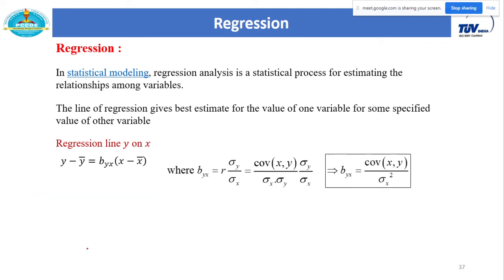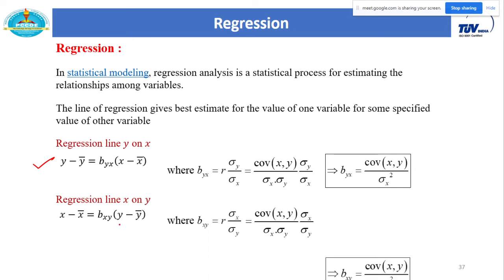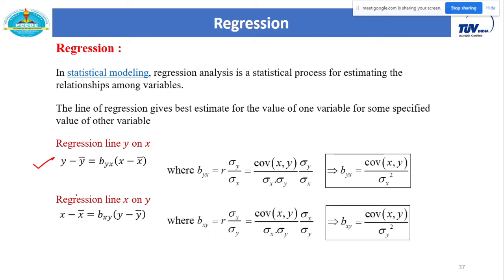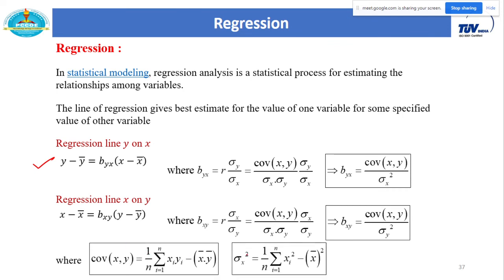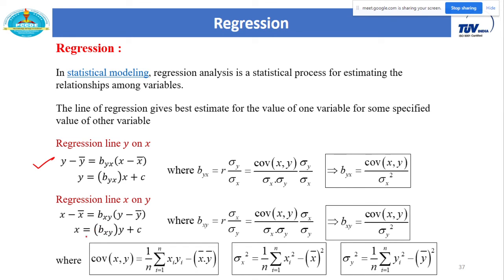In a similar way, there is one more line which is called the regression line x on y. Exactly the reverse: just interchange x and y in the first formula and you get the formula for this. I will not explain this in detail. A similar formula is there; just interchange x and y. In this case also, covariance, sigma x and the rest are already defined, and you can write x is equal to Bxy into y plus c.